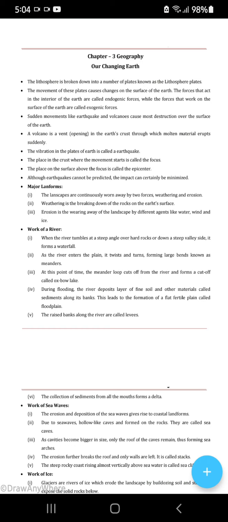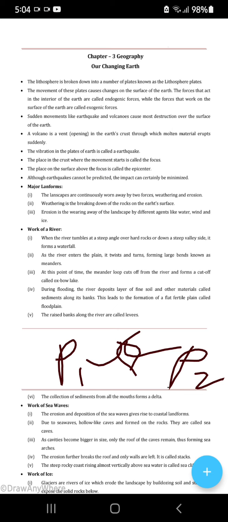Next, the movement of these plates causes changes on the surface of the earth. So these plates are moving continuously. Think of these two plates, plate 1, plate 2. They are continuously in motion and they change the surface of the earth.